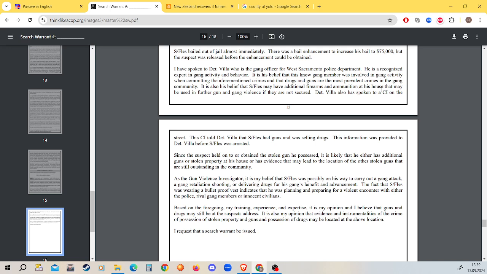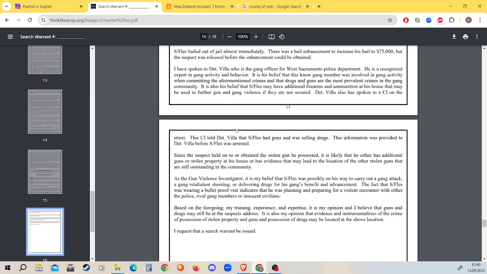Detective Villa has also spoken to a CI. A CI is a criminal informant on the street. This CI told Detective Villa that S. Flores had guns and was selling drugs. This information was provided to Detective Villa before S. Flores was arrested. Since the suspect held on to or obtained the stolen gun he possessed, it is likely that